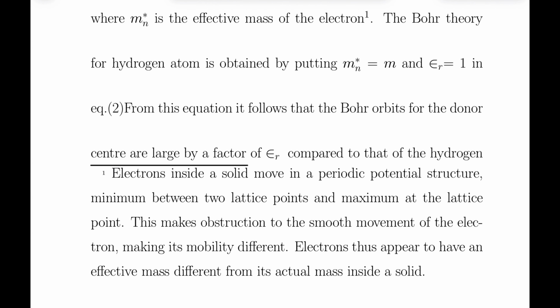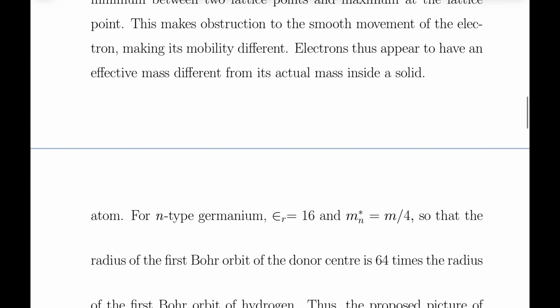The Bohr's theory for hydrogen atom is obtained by putting mn star is equal to m, epsilon r equal to 1, and z is equal to 1 in equation 2. From this equation, it follows that the Bohr orbit for the donor center are large by a factor of epsilon r compared to that of the hydrogen atom.